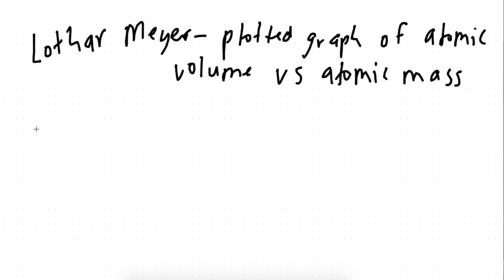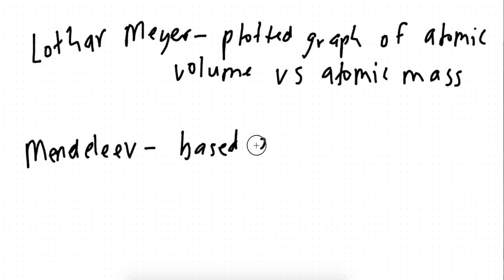Now, the next two guys are where it gets important. Mendeleev and the other guy is Moseley. So, we start with Mendeleev. What did Mendeleev do? Mendeleev arranged elements in a periodic table, but he did it based on atomic mass.